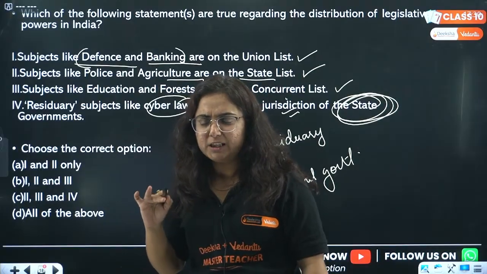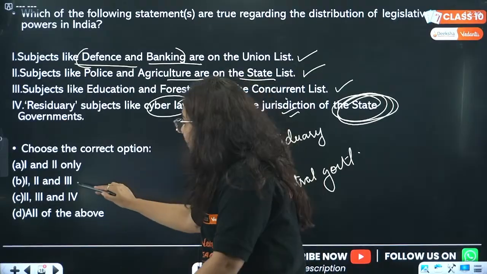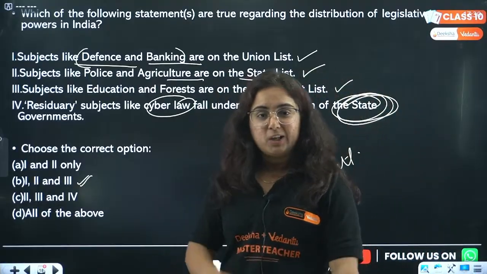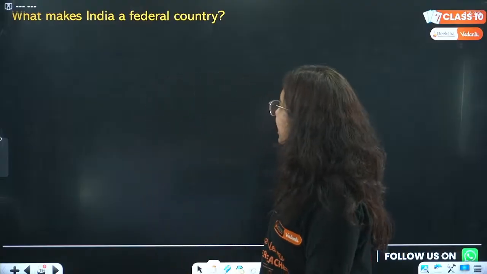Anyone? I saw someone giving B as the correct answer. Anurag. Very good, Anurag. It is 1, 2 and 3 correct, beta. D option is not correct. Okay. Now get the point why D is not correct. Pay attention, beta, while answering the question.